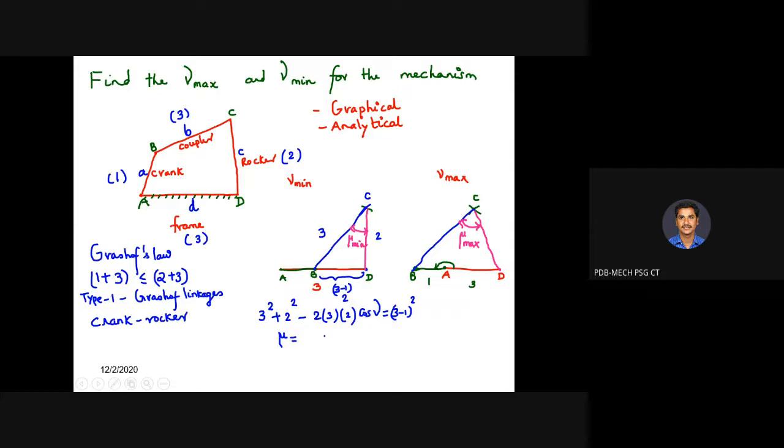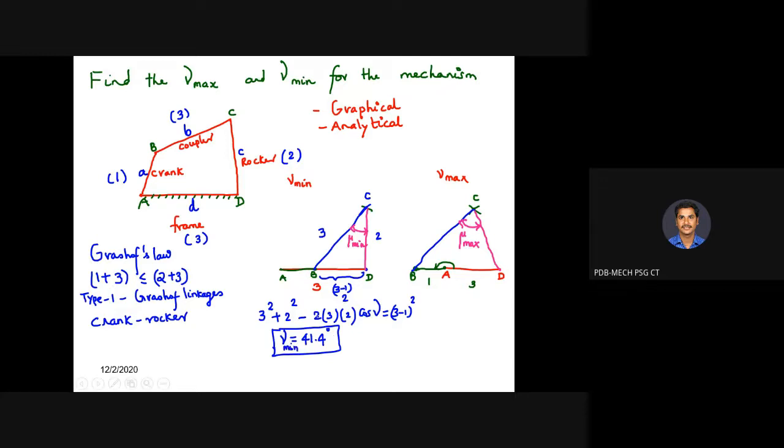Tell me the value. 41.4, sir. Exactly correct, 41.4 degree. I'm sorry, it is not mu, it is gamma. In some textbooks it is followed as mu, some as gamma. Notation is immaterial, so you can use any notation. That is gamma minimum, so gamma minimum is 41 degree.